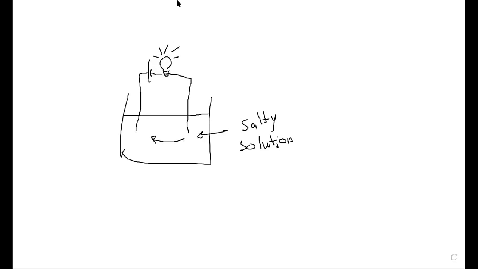On the other hand, if we do the same experiment, but instead of the salt solution we use a sugar solution, where we dissolve sugar in water, we're going to find that the bulb will not light. So why? Because sugar, once it dissolves, doesn't allow electrons, or current, to pass through.